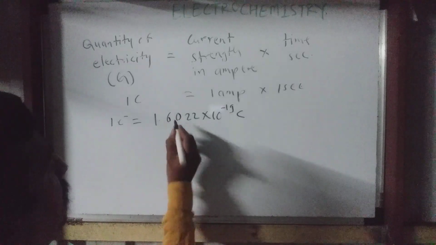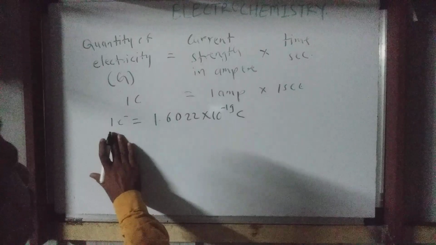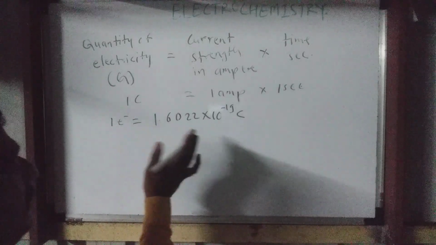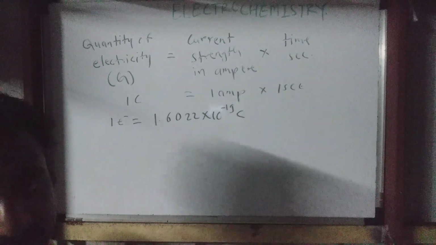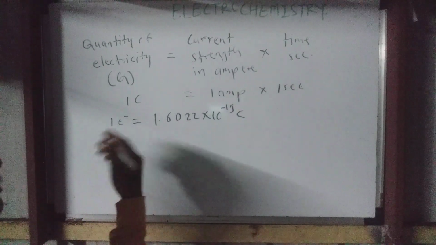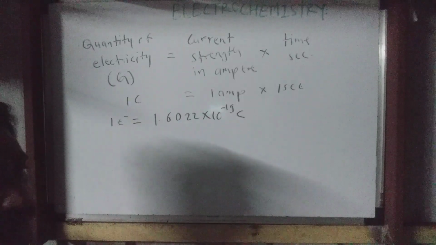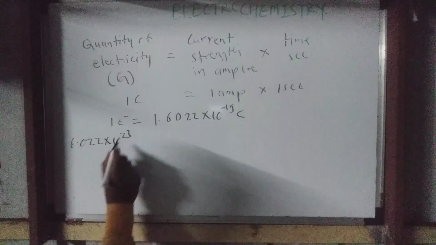In atomic structure we have studied. Okay, don't consider the magnitude plus minus. Here, charge, that sign plus minus, one single electron carries charge 1.6022 into 10 raised to minus 19 coulomb. Correct? Now what is the charge of 1 mole of electrons? 1 mole of electrons means how much? 6.022 into 10 raised to 23 electrons.